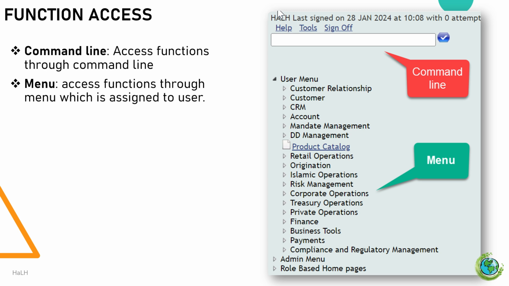Menu-based approach. This approach is designed for end users who handle day-to-day business operations. Menus are pre-designed and assigned to specific users or user groups. Each menu groups related functions, making it easier for end users to navigate without needing to memorize individual commands.